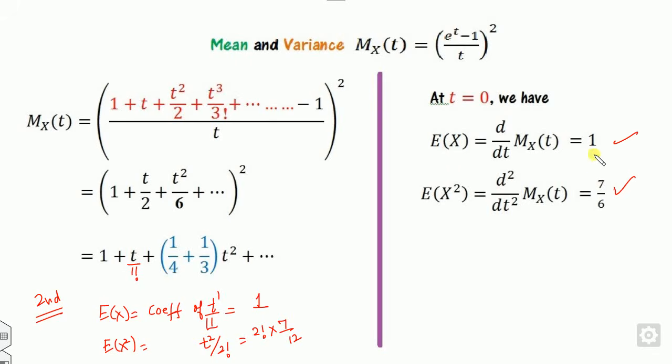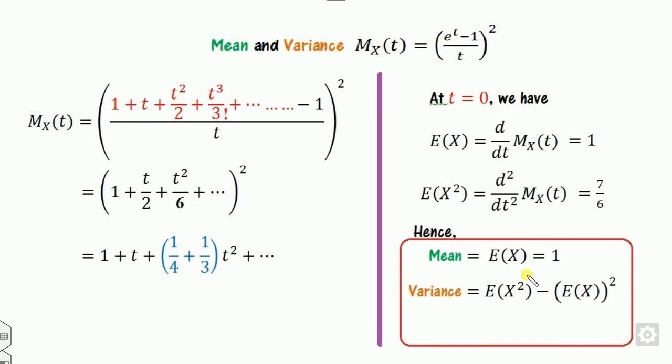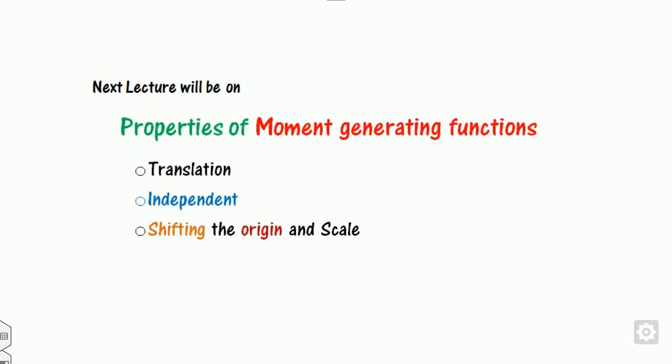Once you know E of X and E of X square, you can easily find the mean and the variance. So this is the way you can find the moment generating function for the exponential continuous random distribution.